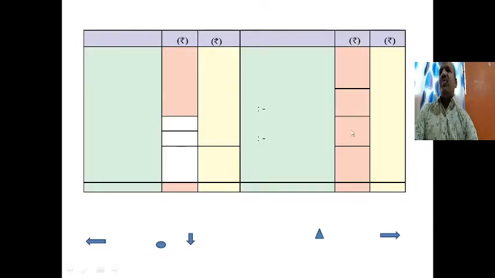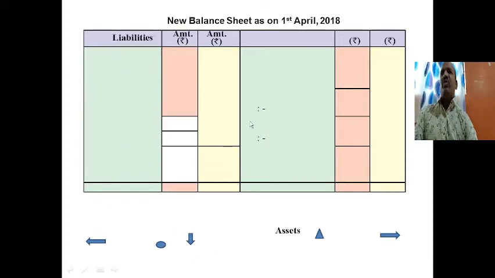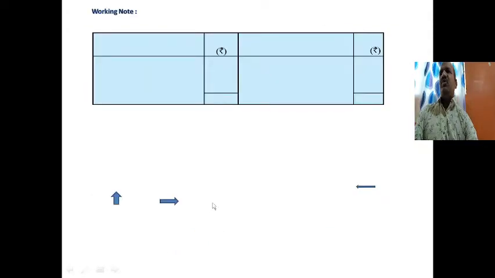Then format of balance sheet, as we know, new balance sheet will be done here on 1st April 2018, that is liabilities, inner column amount in rupees, outer column amount in rupees, asset side, assets, inner column amount in rupees and outer column amount in rupees. Same for cash book. Cash book will be in working note. Cash book debit side particulars amount in rupees, particulars amount in rupees for credit side.